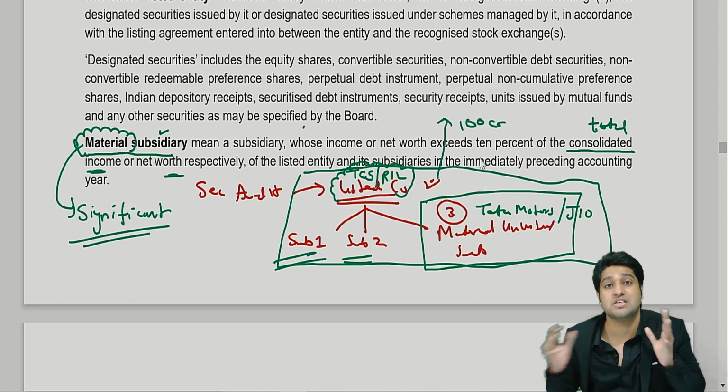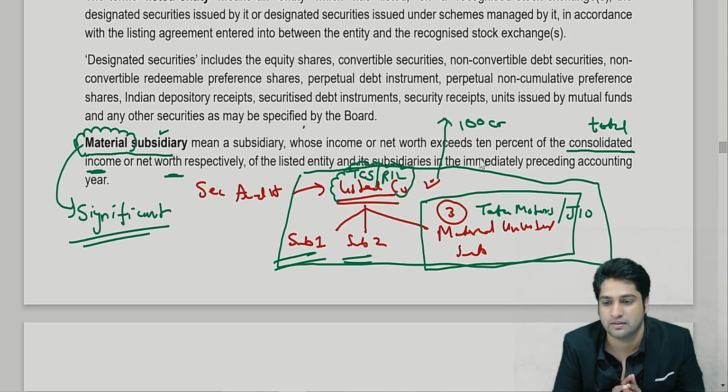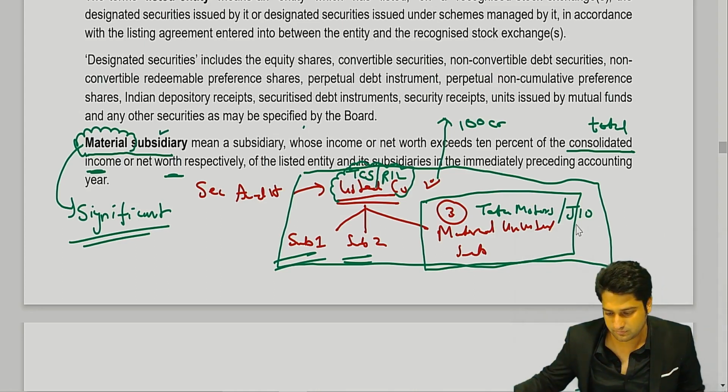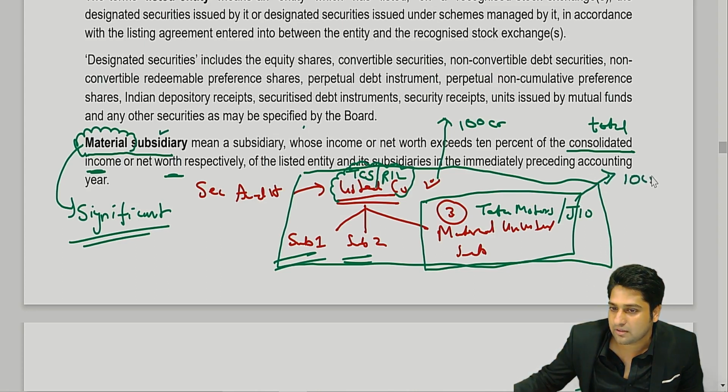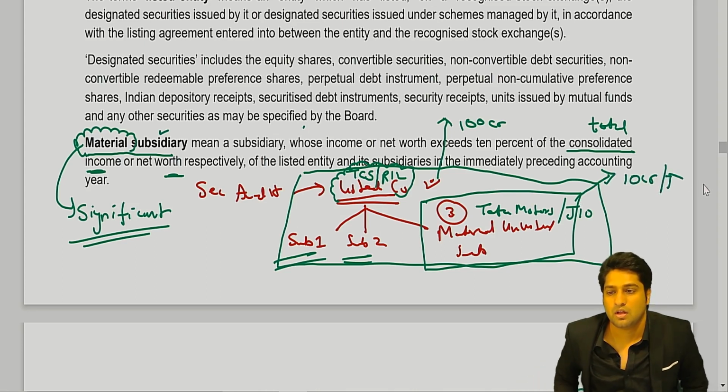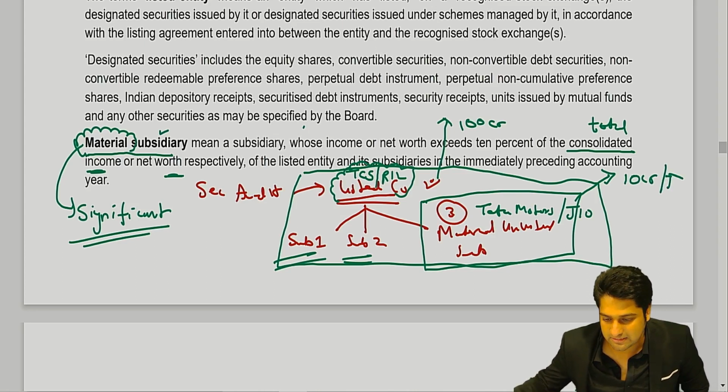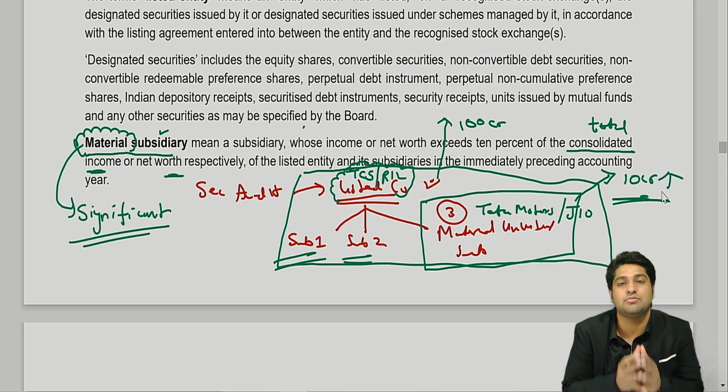What is the consolidated turnover for the example we've taken? 100 crores. And Reliance Jio or Tata Motors itself is having 10 crores or more. Can I say this itself is having more than 10 crores? So can I say this is a very good income generating company?